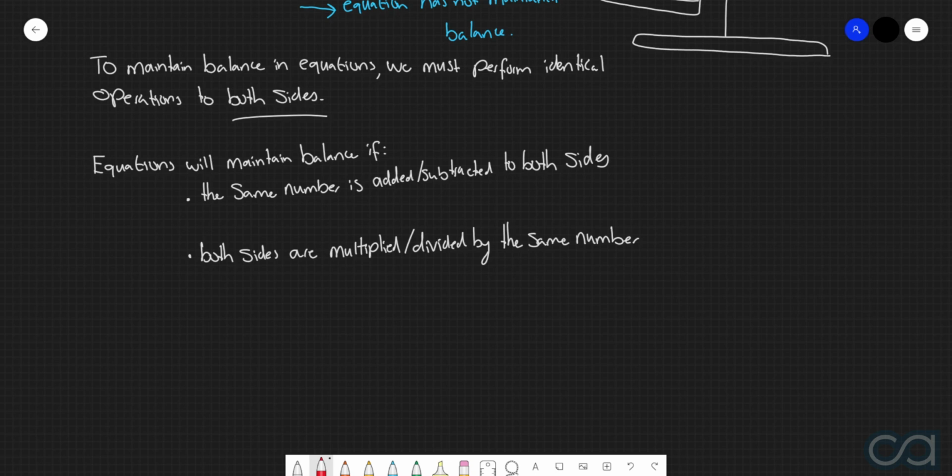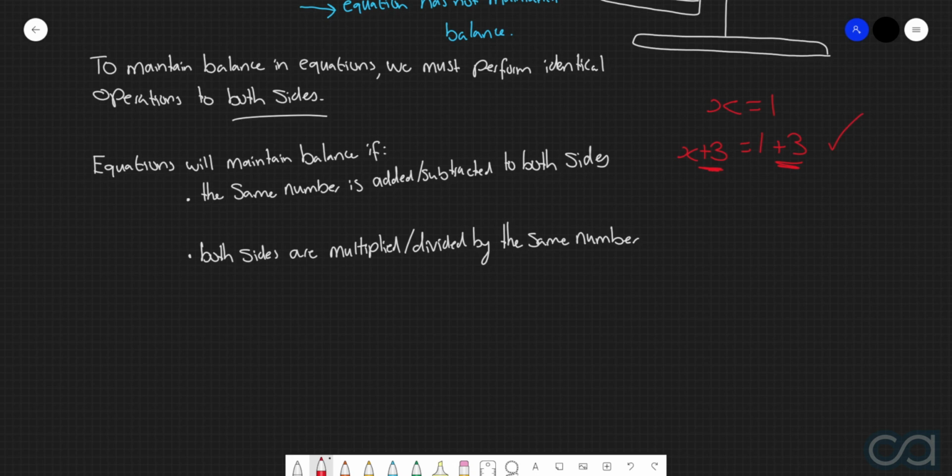So with this first one here, where we say that the balance will be maintained if the same number is added or subtracted to both sides, just to give a quick example, if we started with the equation x equals 1, then if we added 3 to both sides, so if we do x plus 3 is equal to 1 plus 3, then here we would say that the balance has been maintained because we started with a particular equation and then we added the exact same number to both sides. The exact same thing would happen if we did a subtraction instead of an addition as well.